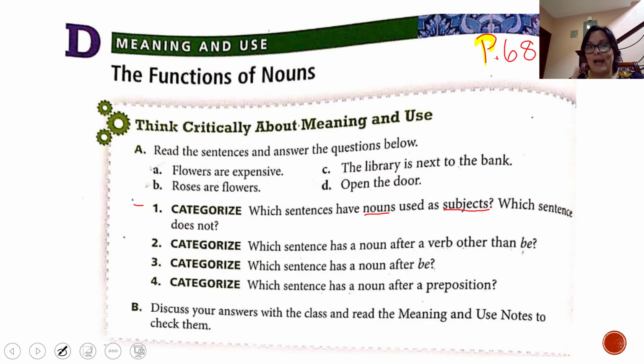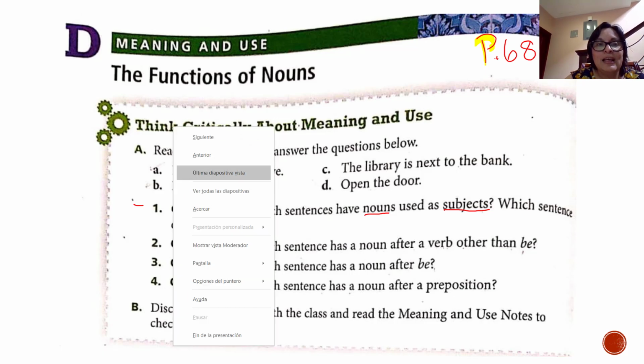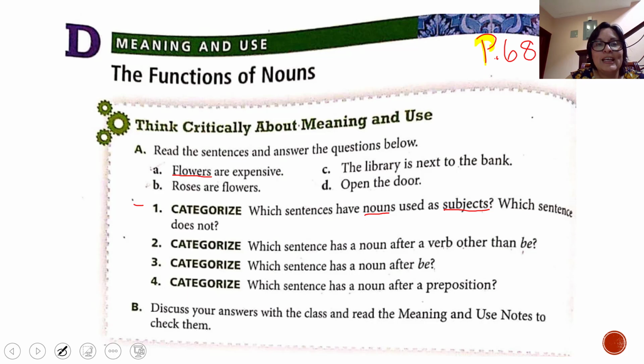Yes, we have only one noun. Which is what? Flowers. Now, in sentence A, what are you talking about? You're talking about flowers, right? So in sentence A, flowers is the noun, and also flowers is the subject, because we are talking about the flowers. We are saying that flowers are expensive.